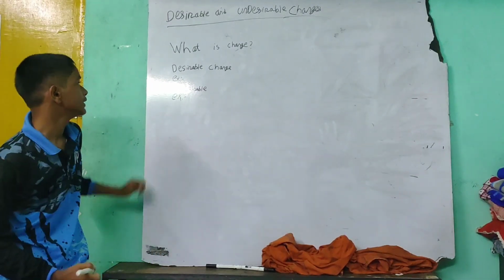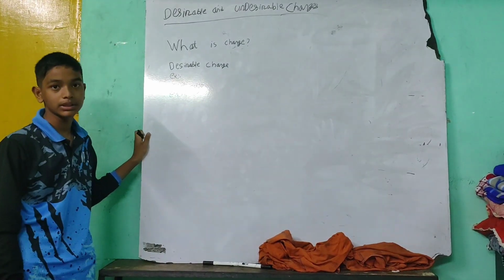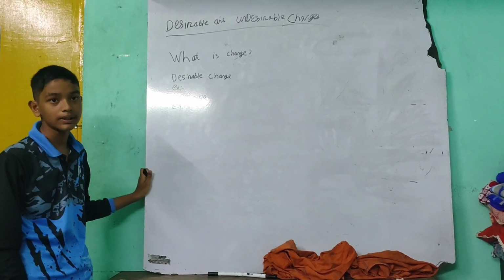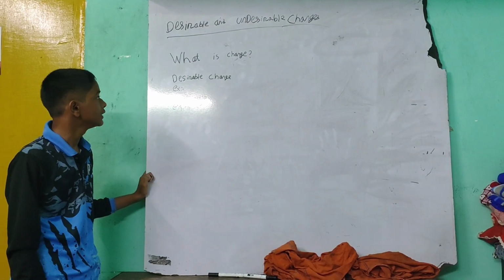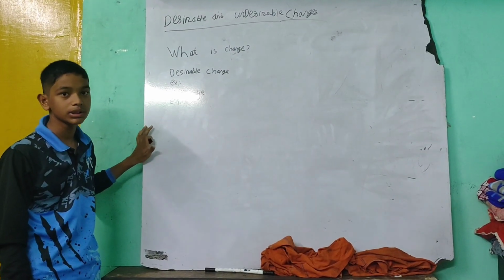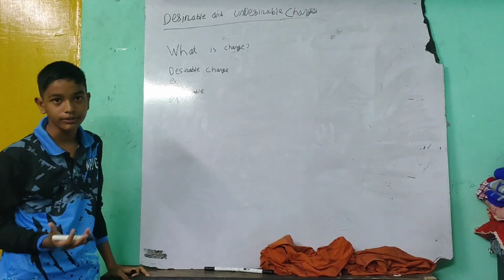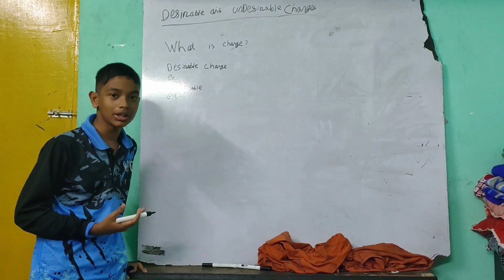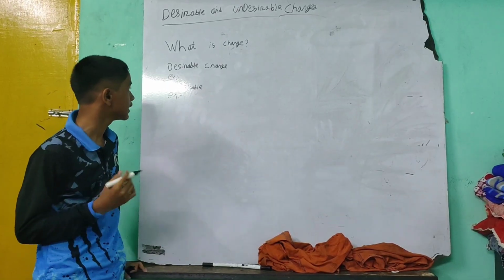What is change? A substance which becomes different from its original substance is called change. Then we read desirable change. A change which is useful in our daily life is called desirable change.